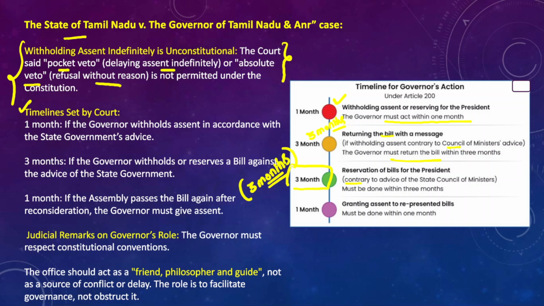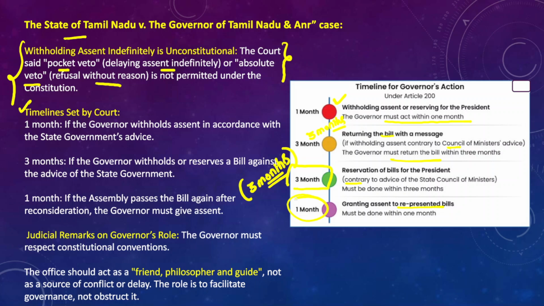And apart from that, for granting assent to the represented bills, the governor must act within 1 month. However, the Supreme Court clearly said that indefinitely withholding assent to the bills is unconstitutional in nature.